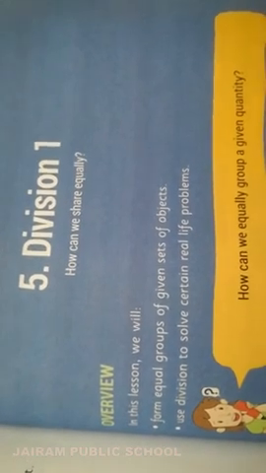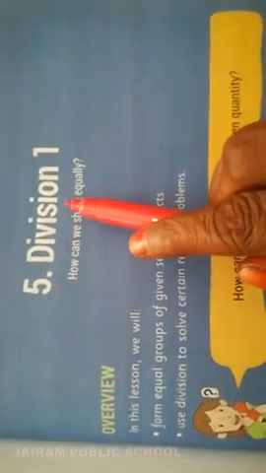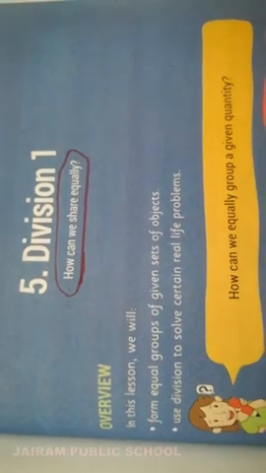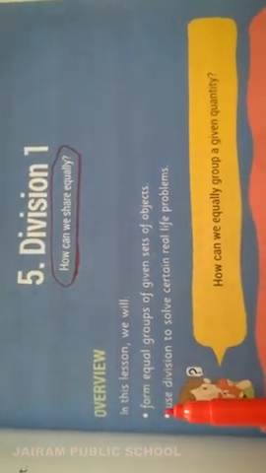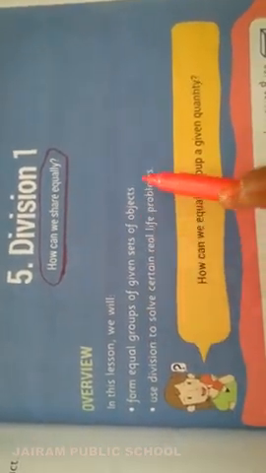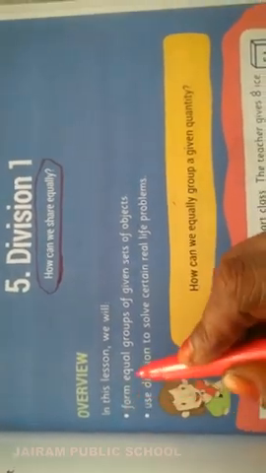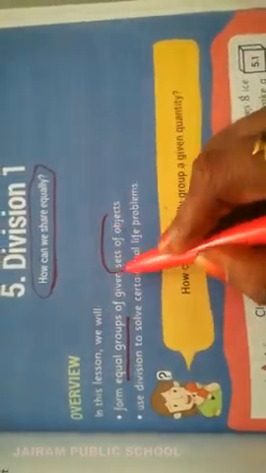Now, student book page number 113. Fifth chapter, division number 1. How can we share equally? We discuss how to share equally in this lesson. Overview of this lesson: from equal groups of given sets of objects, we have to separate equal groups of given sets of objects. Then use division to solve certain real life problems, using word problems.